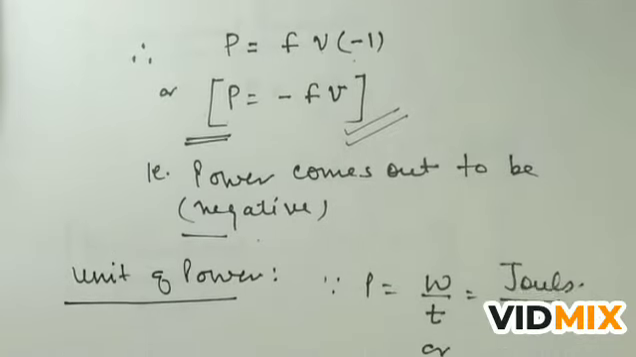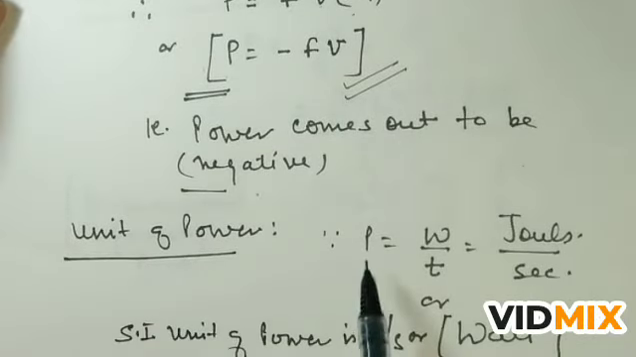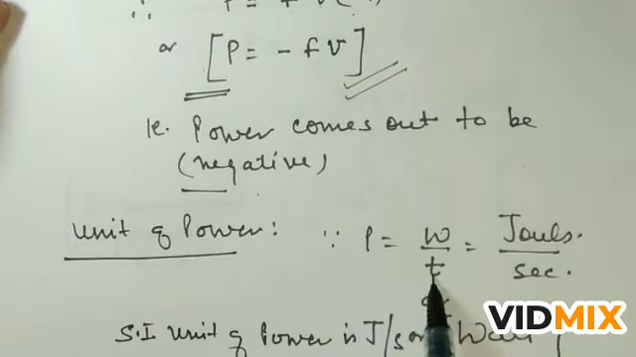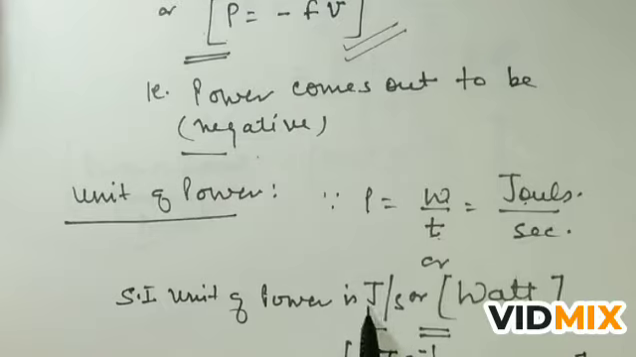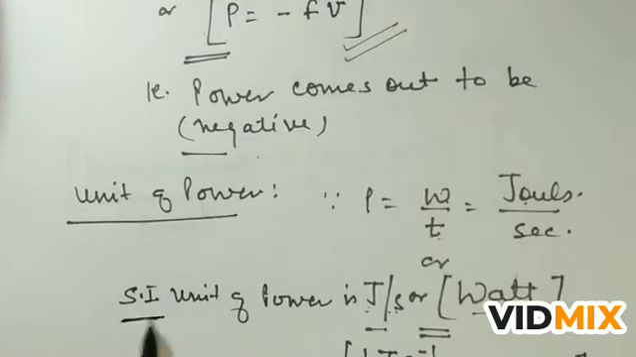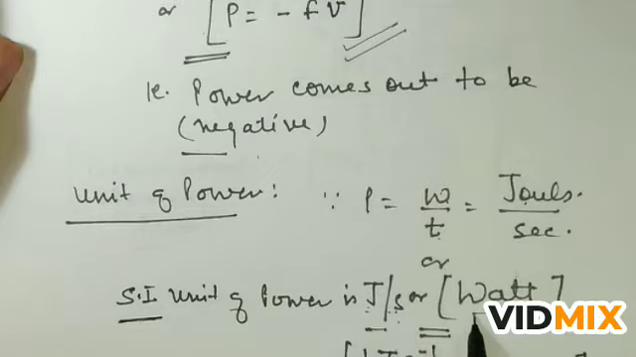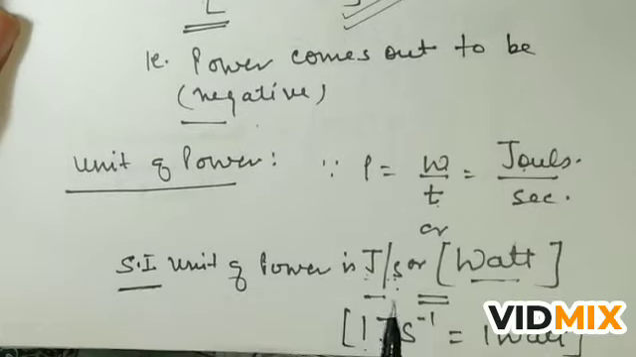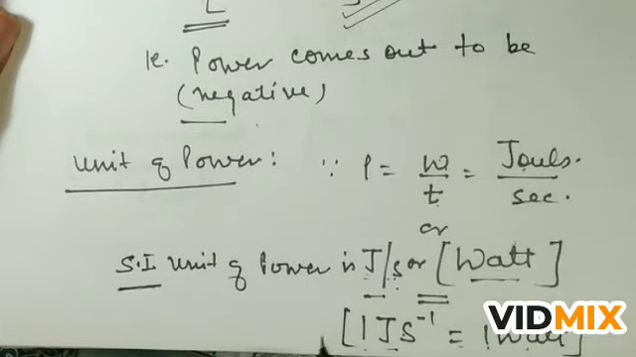And what is the unit of power? The unit of power we can find from here. P is equal to W upon t, and the unit of work done is joule, time is second, so we can write joule per second. Joule per second is also known as watt. So this is the SI unit of power. SI unit of power is joule per second or watt. So 1 joule per second is also known as 1 watt.